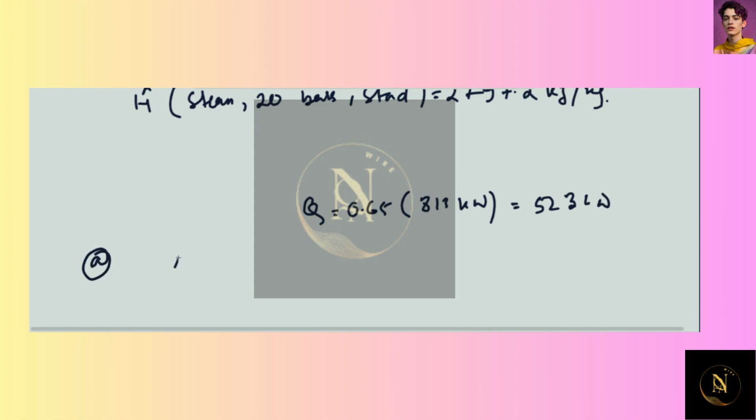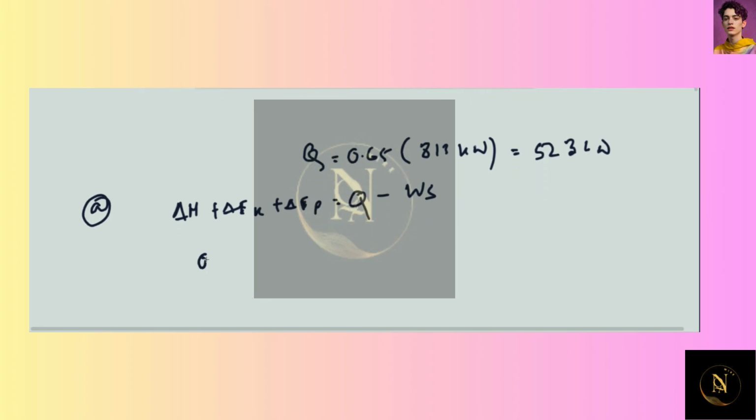Apply the energy equation to the process: delta H plus delta EK plus delta EP is equal to Q minus WS. In this process, delta EK and delta EP and WS are equal to 0.